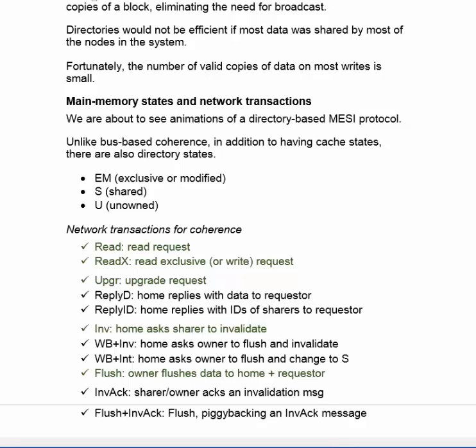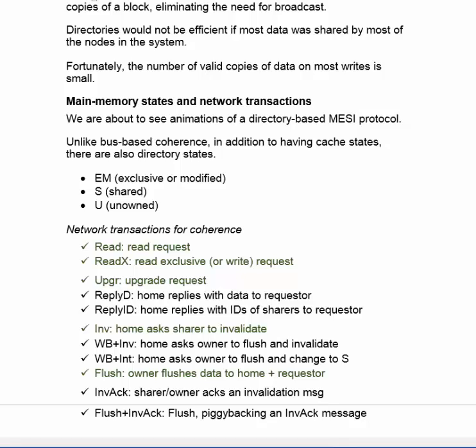Of course, there are directory entries in main memory, and each one of the directory entries for a block keeps track of whether it's in one of three states. It's either in state EM, S, or U. EM stands for exclusive or modified, and we don't need to make a distinction between the two because main memory doesn't know when a cache that has read a block then writes the block, causing it to transition in the cache into state M. All main memory cares about is that it's in one place and only one place in the cache. If it's in more than one place in the cache, then it's shared. And if it's not in any place in the cache, then it's called unowned.